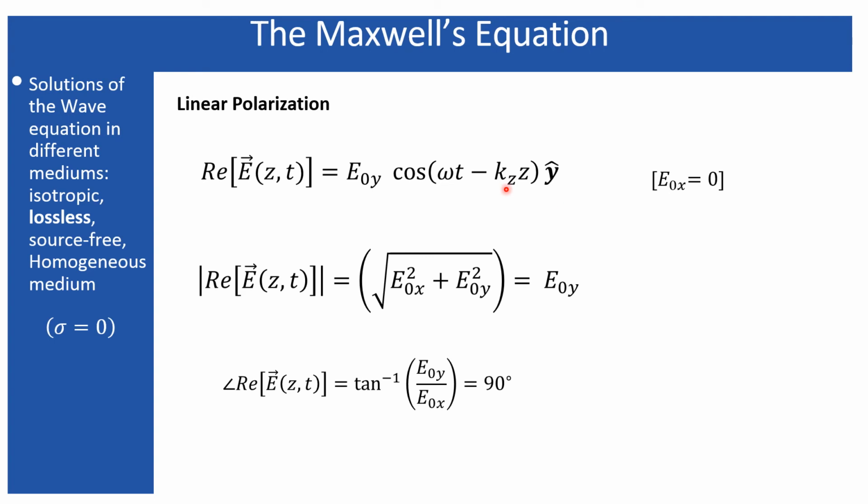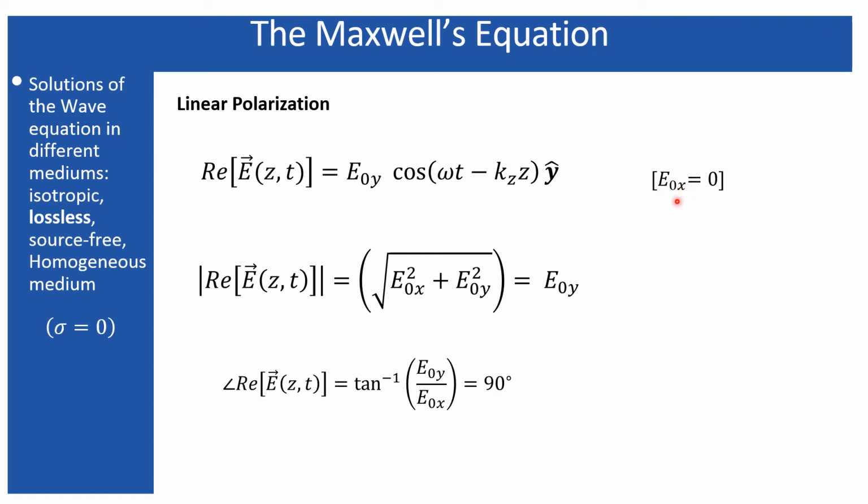In this linear polarization case, Ex is 0, which means it is oscillating along the y direction only. Obviously the magnitude will be E naught y, because there is no other component along x. And since Ex is 0, this part is going to be infinite, so that will result in a 90-degree angle.